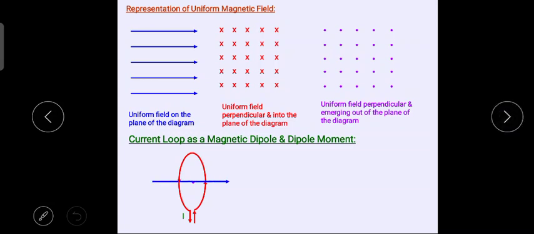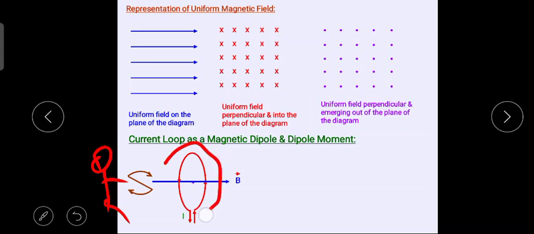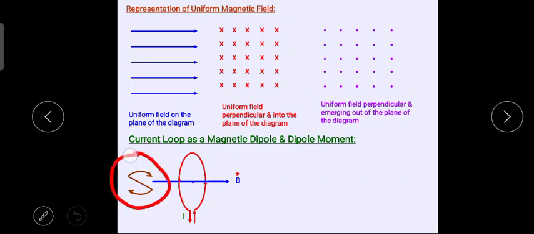At the center of the loop, I have applied a magnetic field whose strength is denoted as B. Now when you see this loop from the left side, the current which was initially flowing anti-clockwise will seem to be following a clockwise path. So if the current is in the clockwise direction, the side by which you are seeing the current as clockwise will behave like a south pole of a magnet.